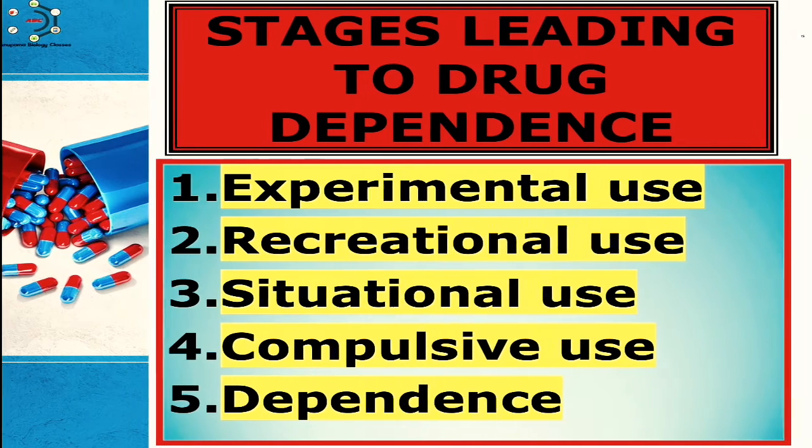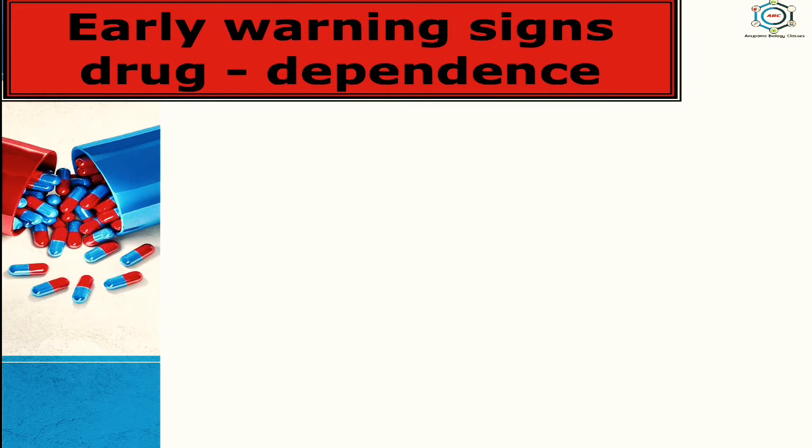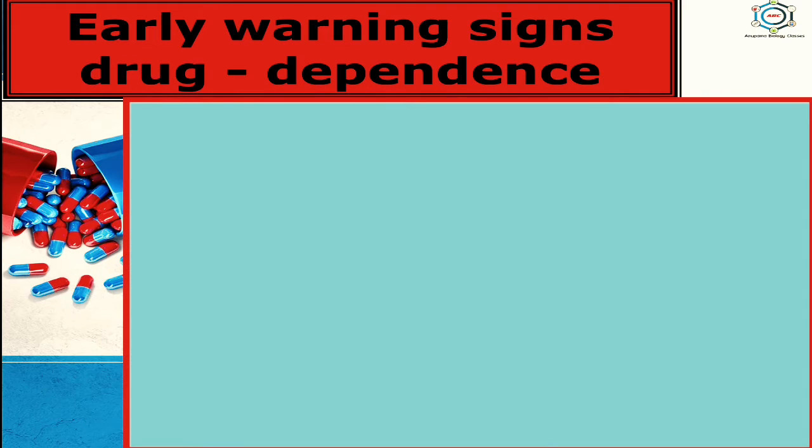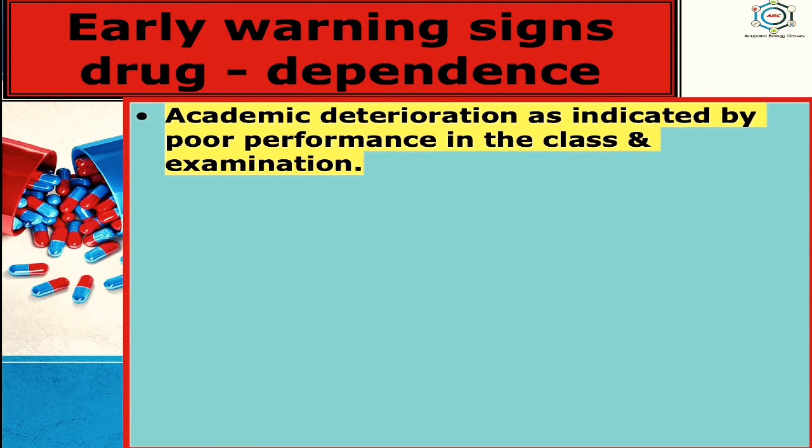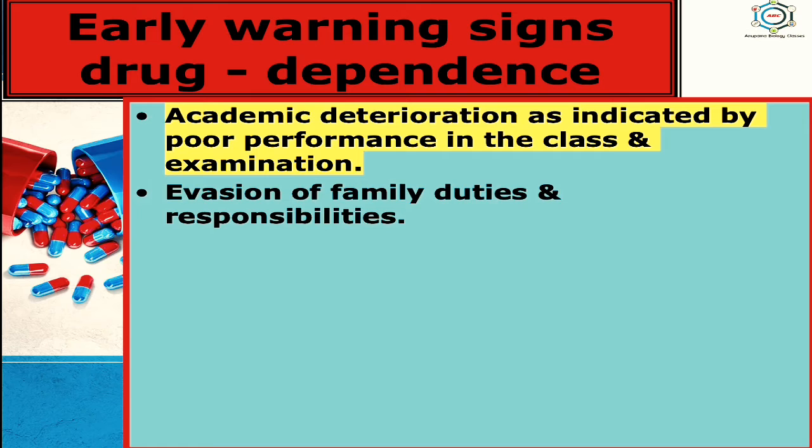Now, after this, early warning signs of drug dependence. So, what are the early warning signs? Parents and physicians should carefully note the initial stages of drug dependence to nip the evil in the bud. The important early warning signs are here. First, academic deterioration as indicated by poor performance in class and examinations.